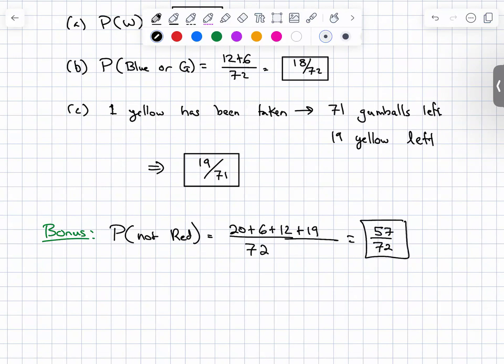Which I suppose we could have just done 72 minus 15. Should be another way to do it. But the fact is, any other gumball will work. So the way you could succeed in this probability, the numerator, the number of successes, is either drawing a white, a yellow, a green, or a blue. And that'll do it. Any questions on that?